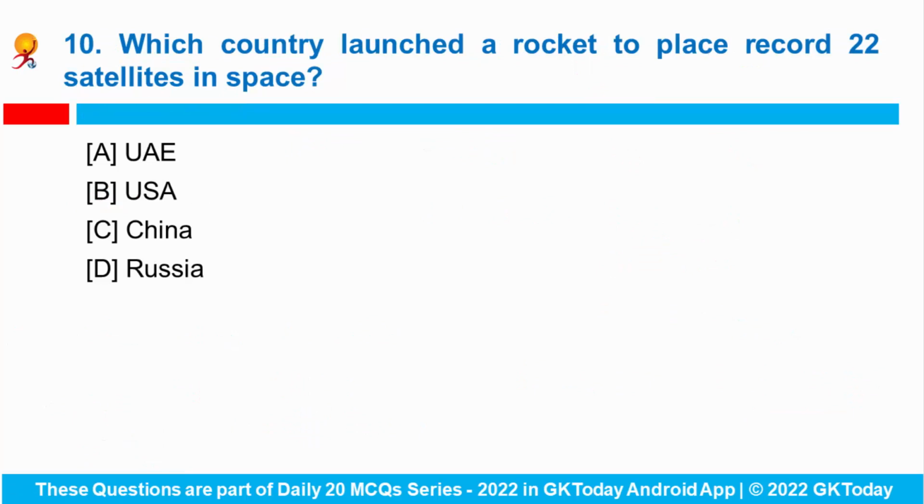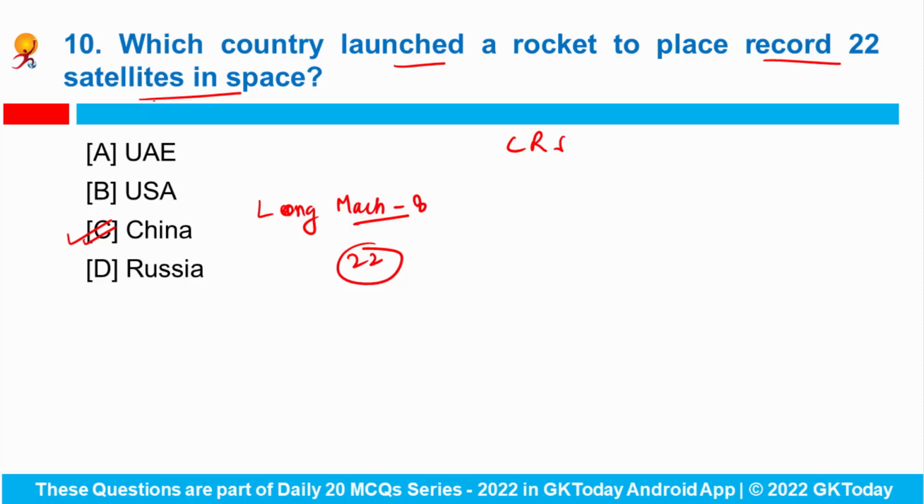Now let's see the last question. Which country launched a rocket to place a record 22 satellites in space? China recently launched a Long March 8 rocket to place 22 satellites in space, setting a domestic record for the most spacecraft launched by a single rocket. These satellites will be used for commercial remote sensing services, marine environmental monitoring, forest fire prevention and disaster mitigation.